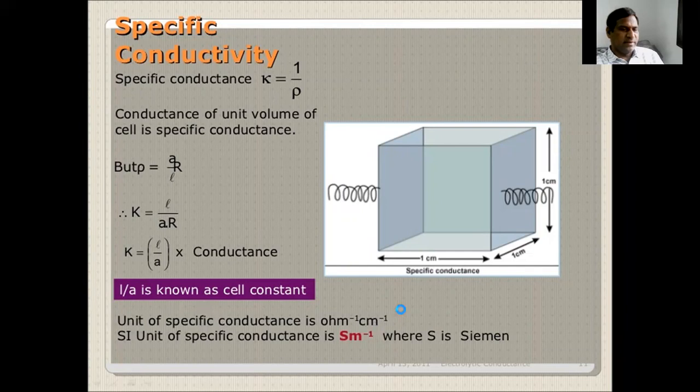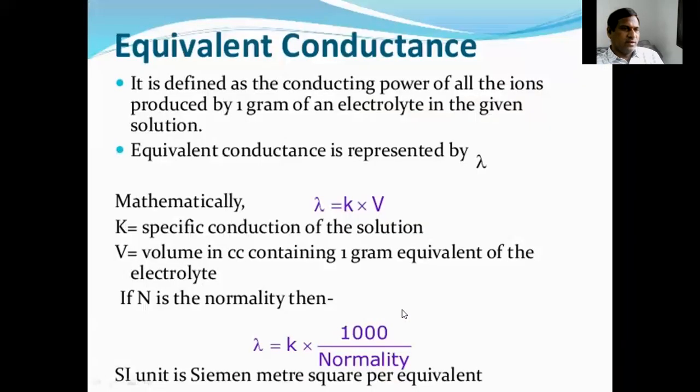So what is the equivalent conductance? It is defined as the conducting power of all the ions produced by 1 gram equivalent of an electrolyte in the given solution. Equivalent conductance is represented by lambda. What is the mathematical equation?